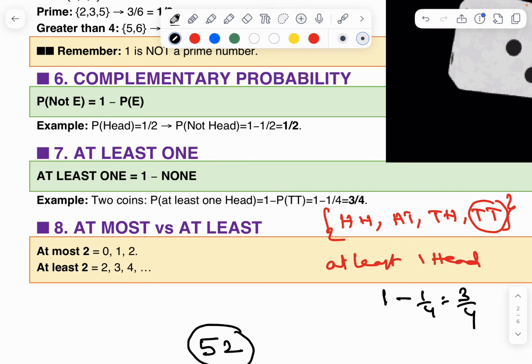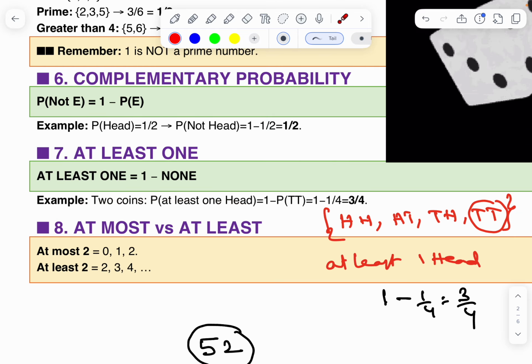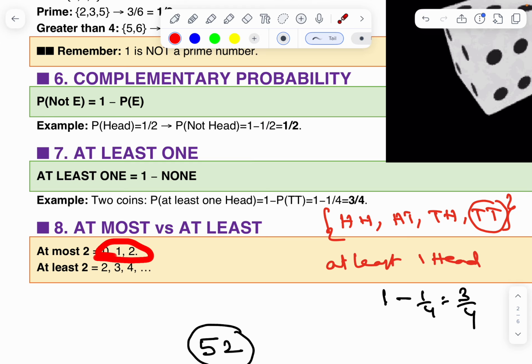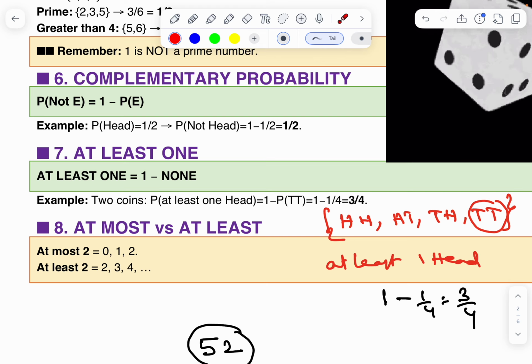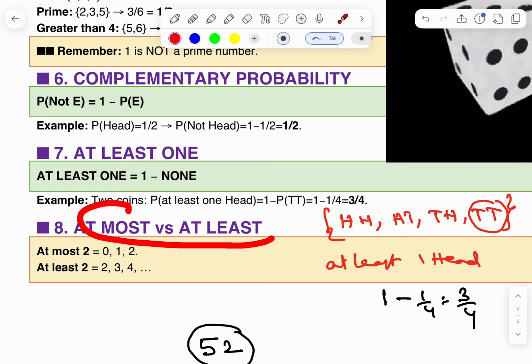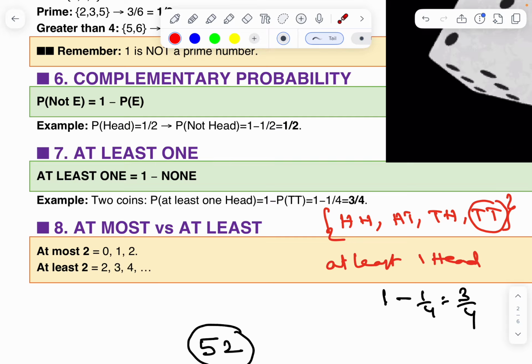Okay. At most 2 means 0, 1, 2. At least 2 means 2, 3, 4, and so on. Suppose I am discussing the at most and at least.